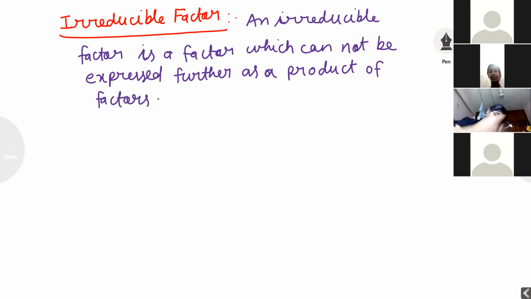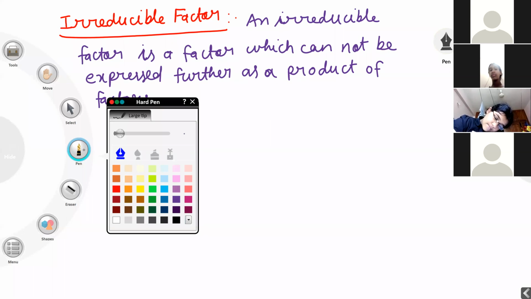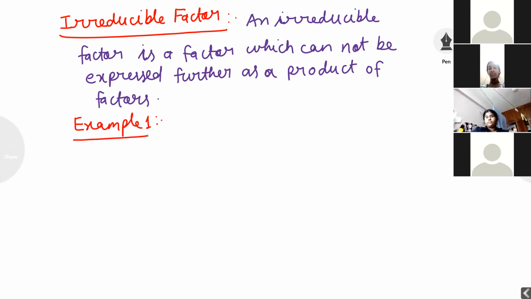Example. First example, I am writing here x y cube z. I want to find out the irreducible factor. Very easy.